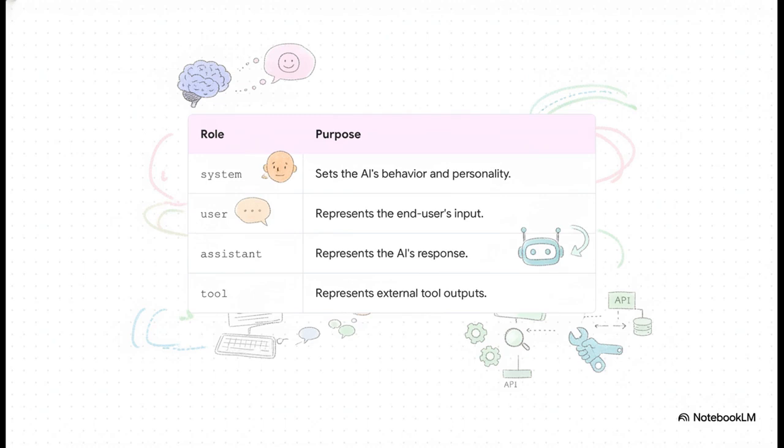The system role is kind of like the director. It sets the AI's personality and instructions. The user role, well, that's you. The assistant is the AI's reply. And then there's a tool role, which is for when the AI needs to use an external program to get information. This clean separation of duties is what makes the whole thing so powerful.